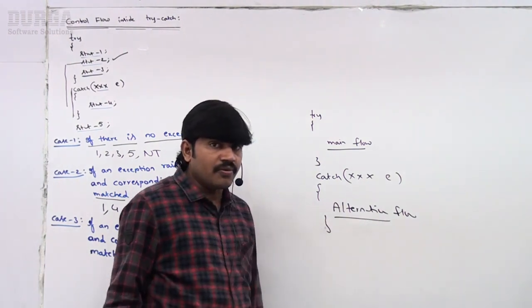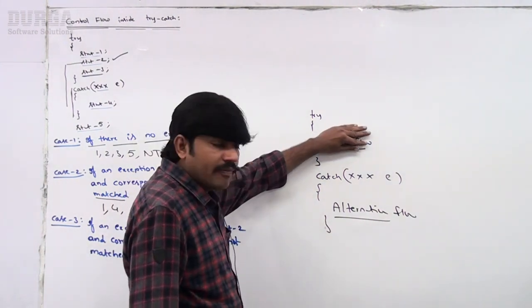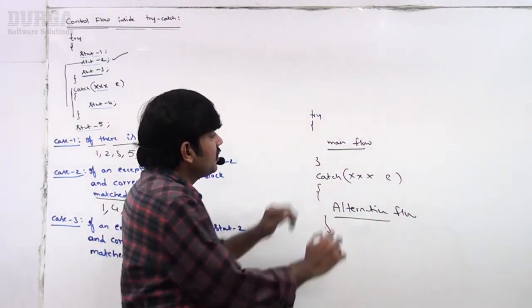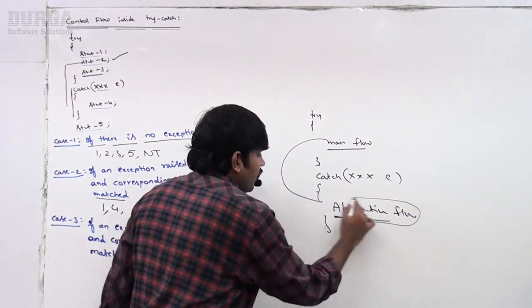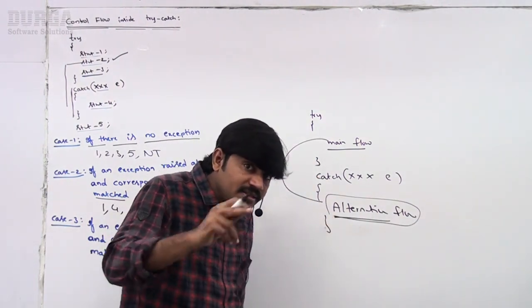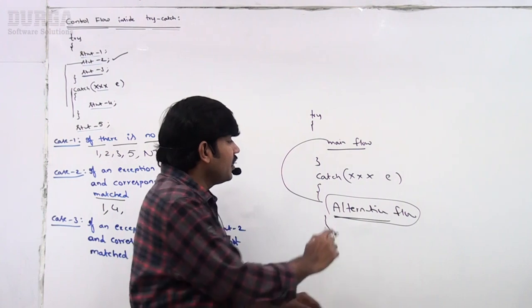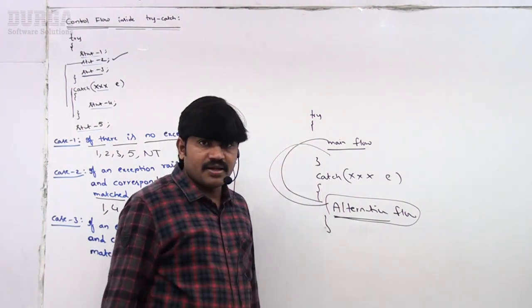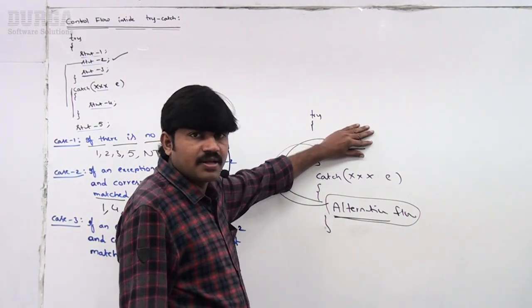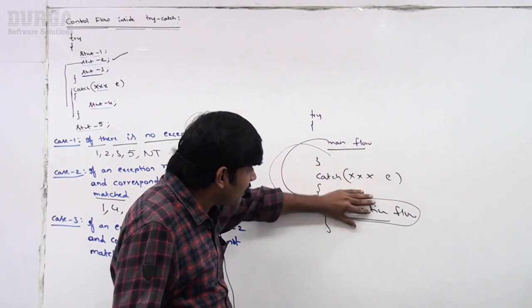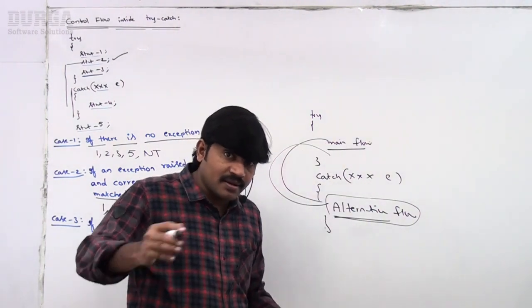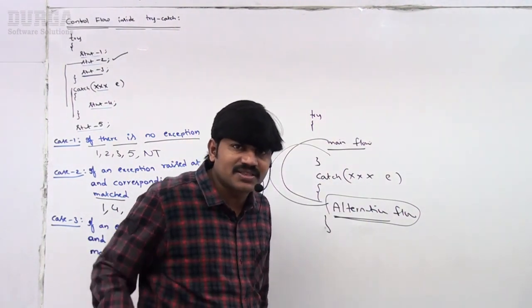If you face a problem in the main flow, the alternative flow is executed immediately. After executing the alternative flow, what is the need of going back to the try? Suppose the bus ticket is not available, then I will try for the train ticket. Once you got the train ticket, are you going to try for the bus ticket again?